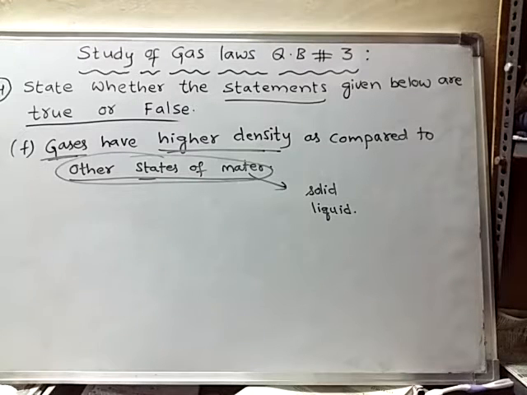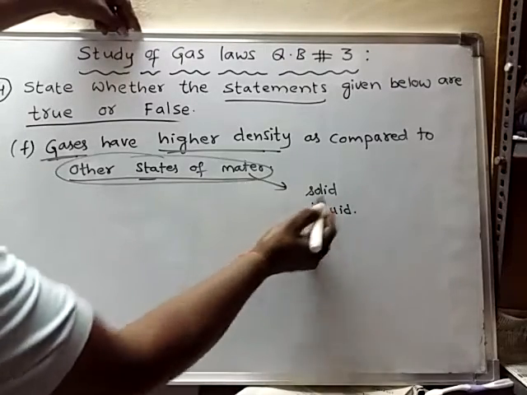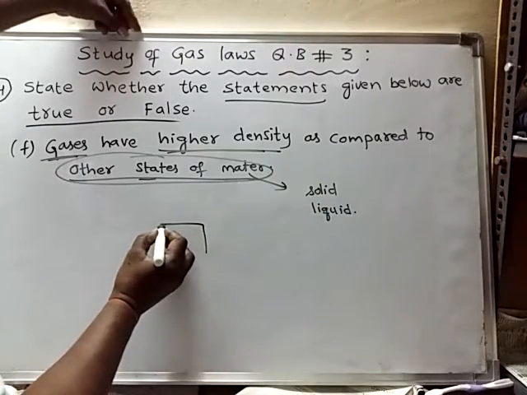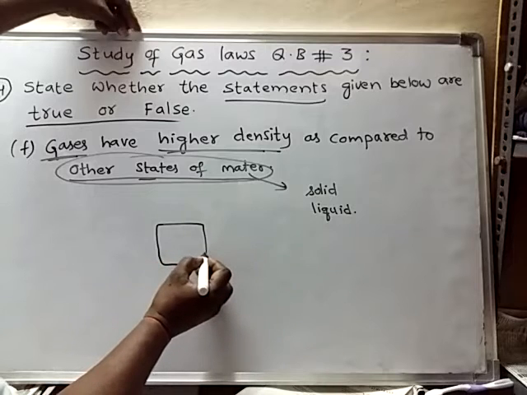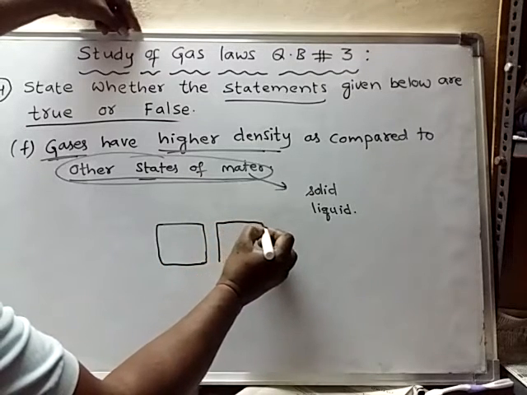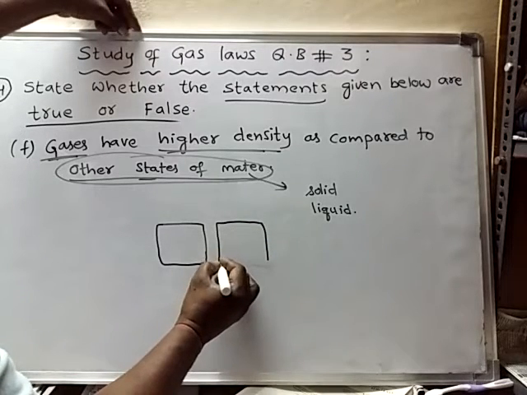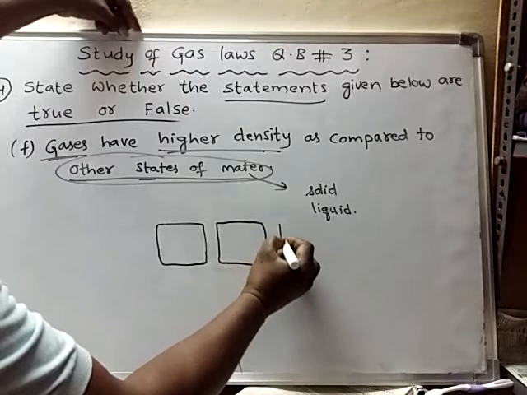Okay, right. Suppose if you compare, listen carefully. I have taken certain volume of three containers having equal volume. Listen carefully. Three containers of equal volume.